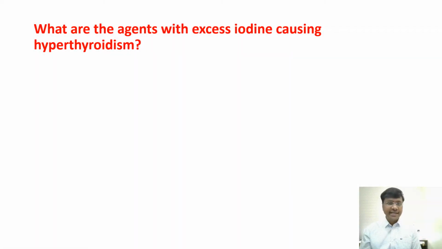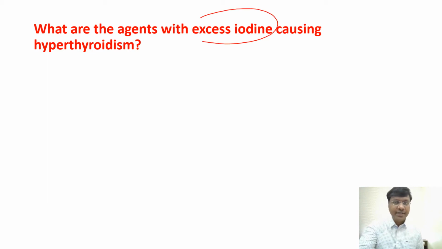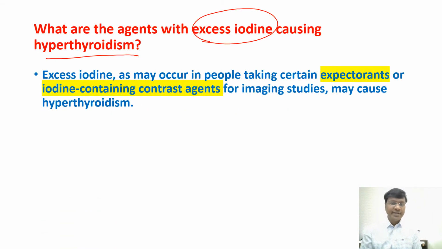Next. Now, what are the agents with excess iodine causing hyperthyroidism? We have iodinated contrast agents, and these iodinated contrast agents are mainly useful for imaging studies. These iodinated contrast agents contain excess iodine, which may make the individual develop hyperthyroidism, right?